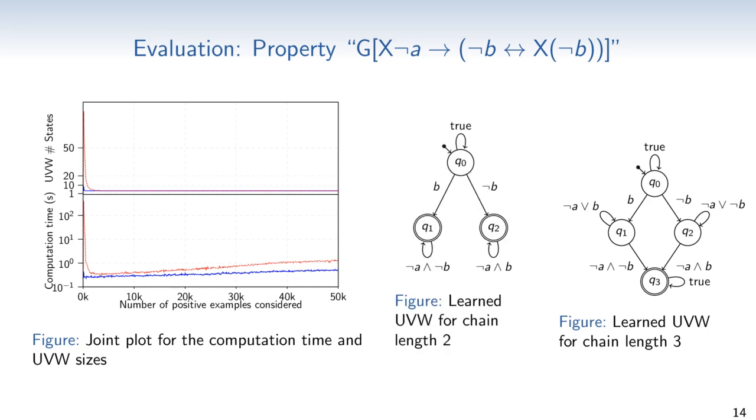Now finally, let us have a look at which UVW is computed for the case of a chain length of only 2, which is not enough for this LTL property. Interestingly, the learned property is a liveness property. It over-approximates the property to be learned and only rejects words on which the character at which the violation becomes apparent is repeated forever. In a sense, the edge label here is moved to the self loop right here. We can see that the learned property still somewhat makes sense, but of course it's not the right one.